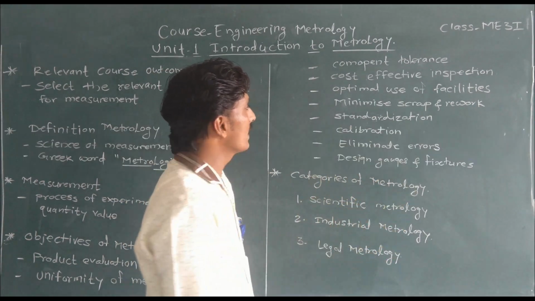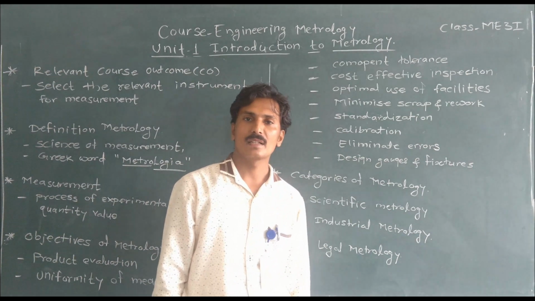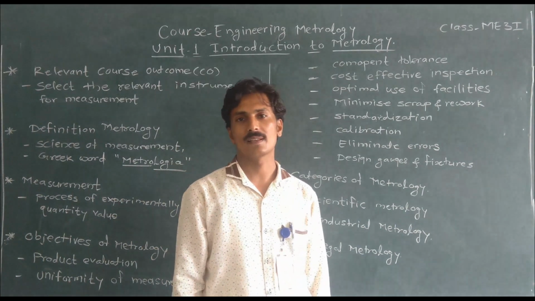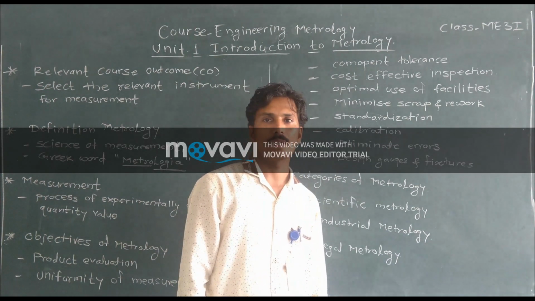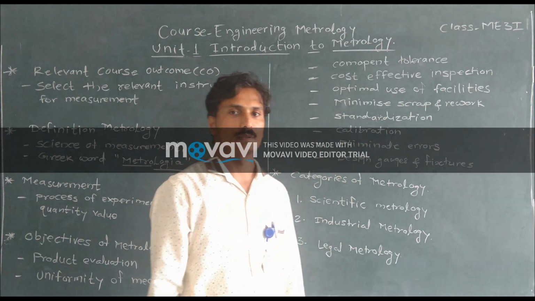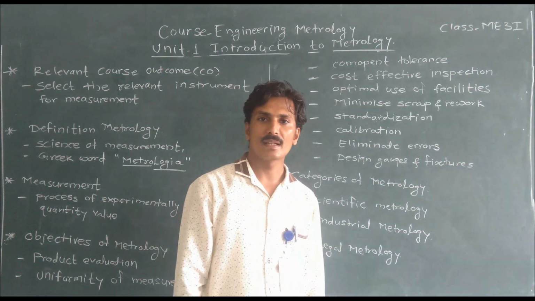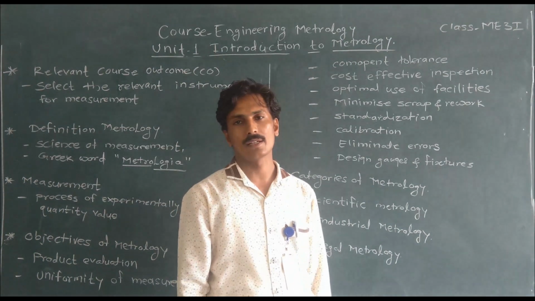Then next objective is standardization. Standardization is nothing but making a standard process for the evaluation of a specific manufactured product. Then next is calibration. Whenever a new instrument is used for measurement, it gives accurate readings.